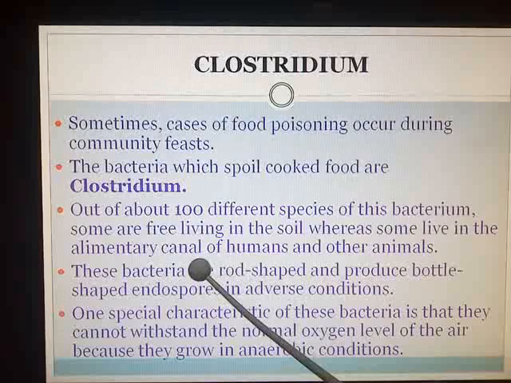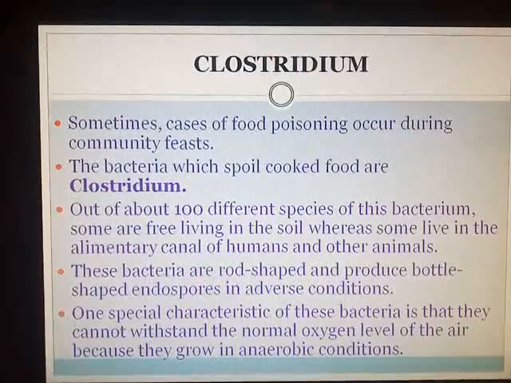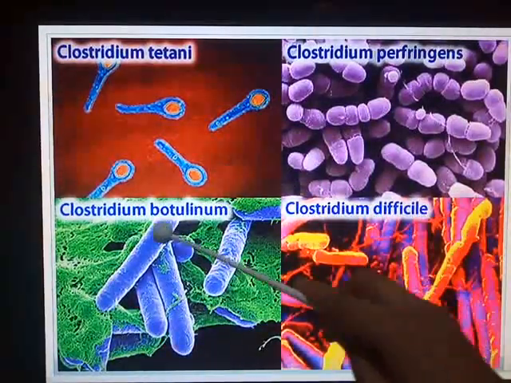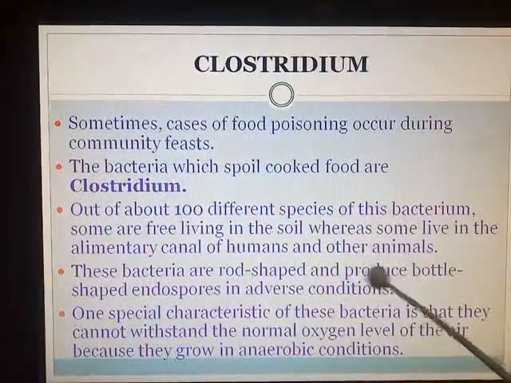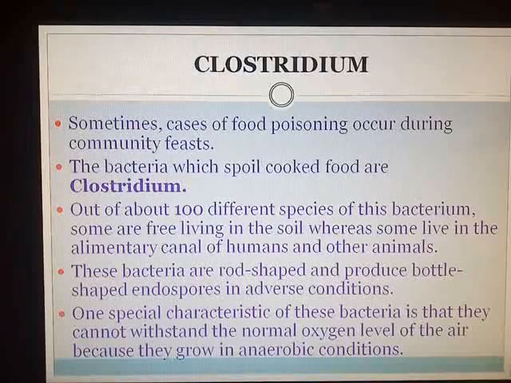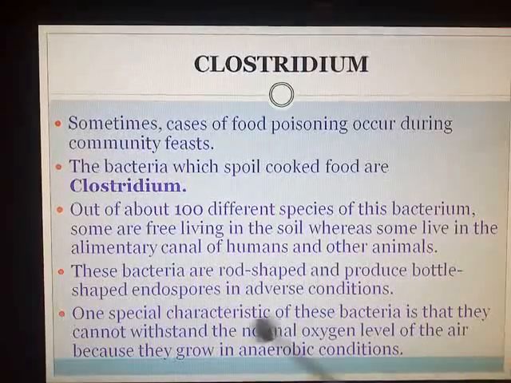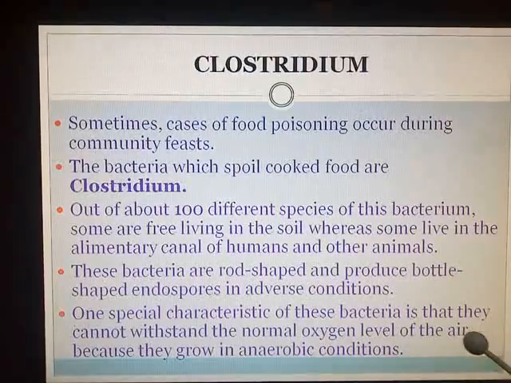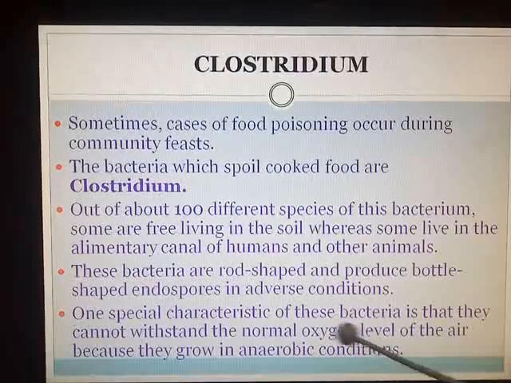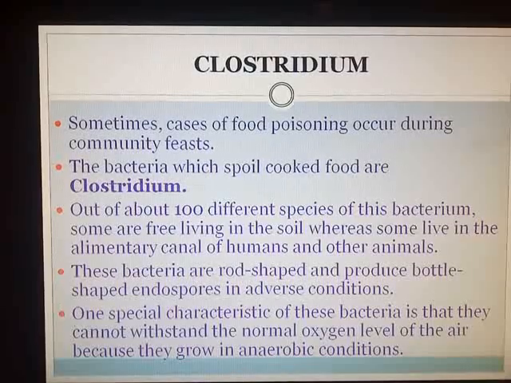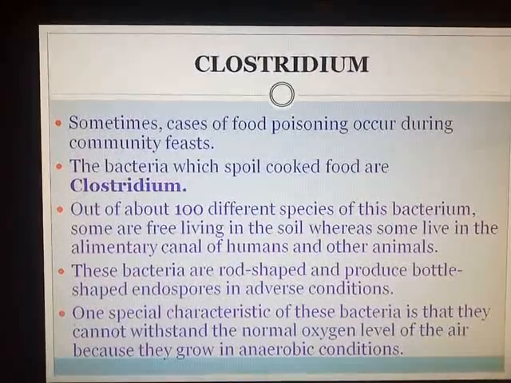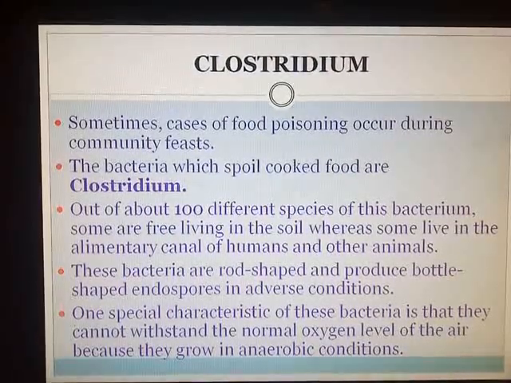So these bacteria are rod shaped. You can see here the shape of this bacteria. They are rod shaped and produce bottle shaped endospores in adverse conditions. One special characteristic of this bacteria is that they cannot withstand the normal oxygen level of the air because they grow in anaerobic conditions. Again here, only in the absence of oxygen can this bacteria fully grow.